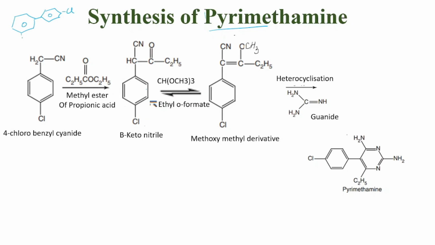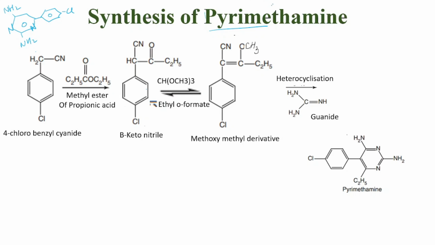We added an NH2 here and NH2 right here. So it is a diaminopyrimidine. In the ring we have two nitrogens, that is, one nitrogen here and here. So we have a diaminopyrimidine ring, and then we have pyrimethamine.